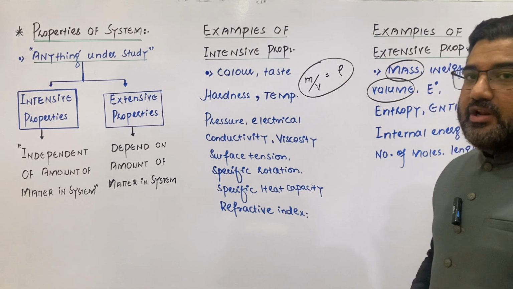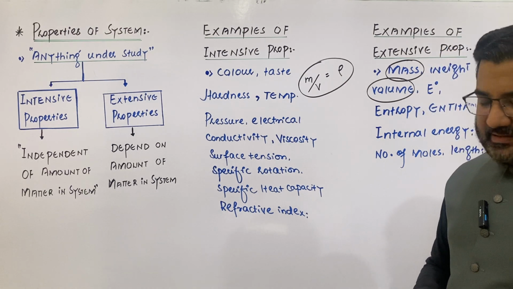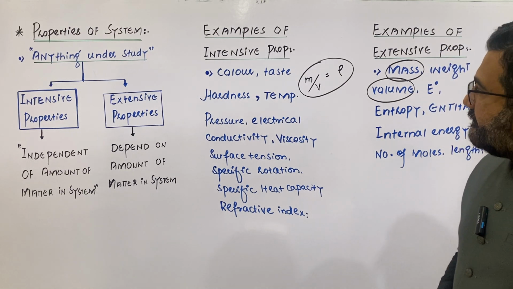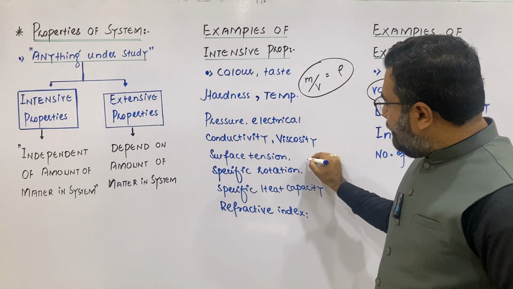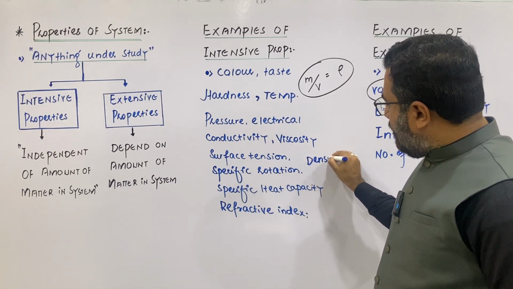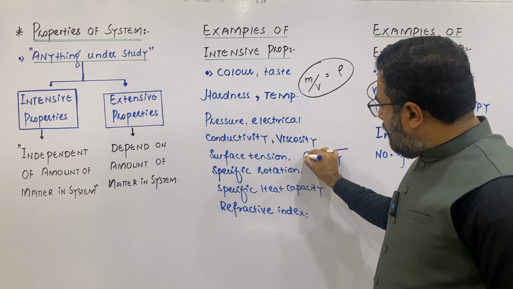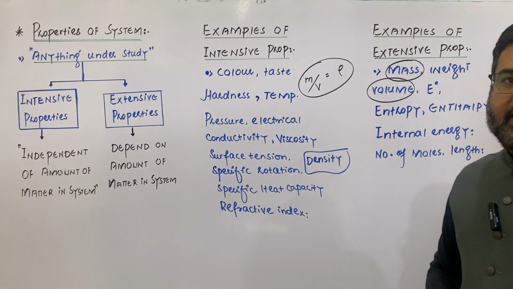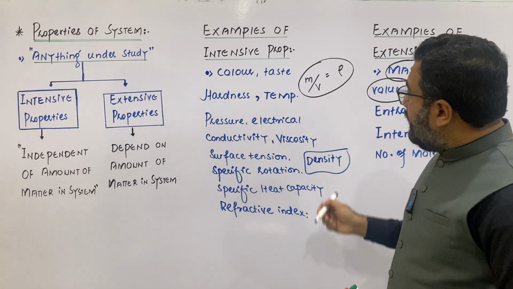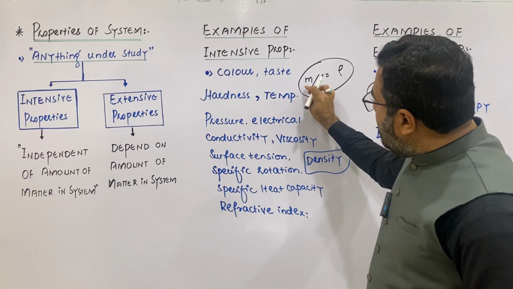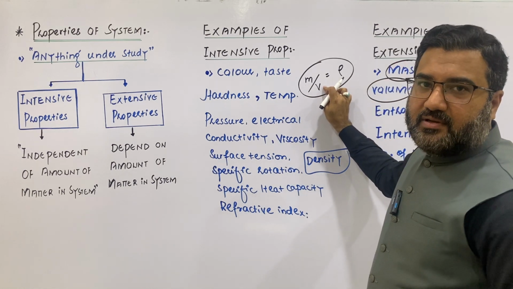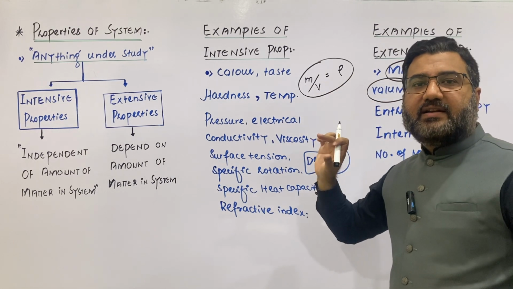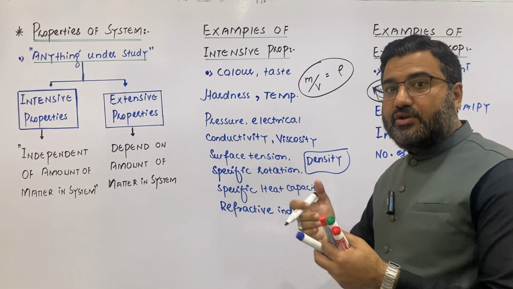So mass and volume both are extensive properties, but density is an example of the intensive property. Why? Because density is mass per unit volume. So whenever you are calculating the density, you are taking the mass in unit volume.